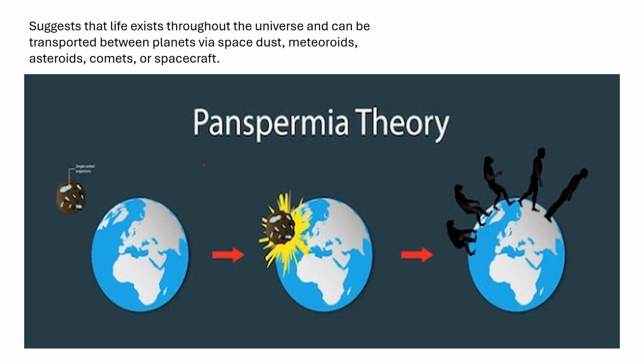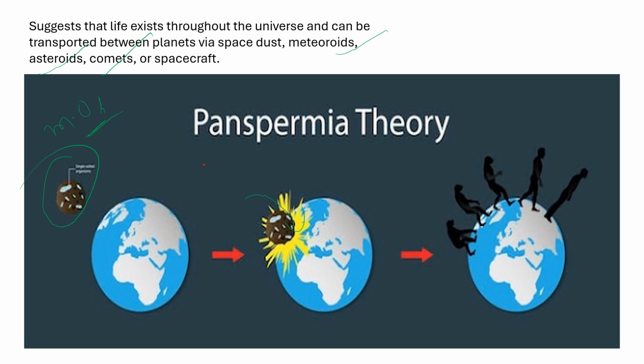So there is one more theory that is known as the panspermia theory. This theory suggests that life exists throughout the universe and can be transported between planets via meteoroids, asteroids, comets, or spacecraft. It says different bodies like meteoroids and asteroids already carried some precursors of life, some kind of microorganisms, and when these bodies landed on the planet Earth, this is how life started to exist on the planet.